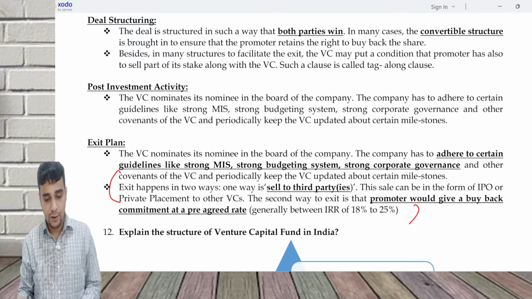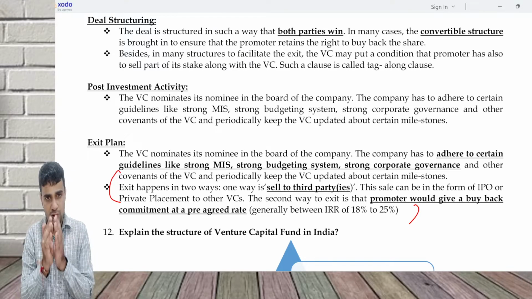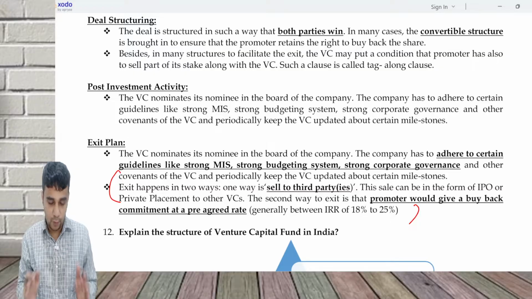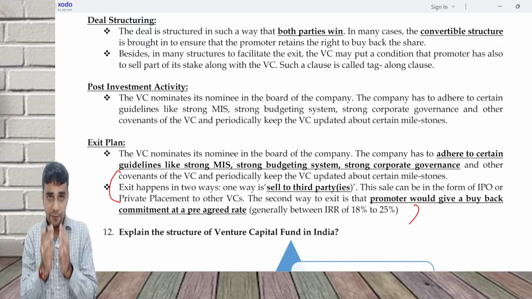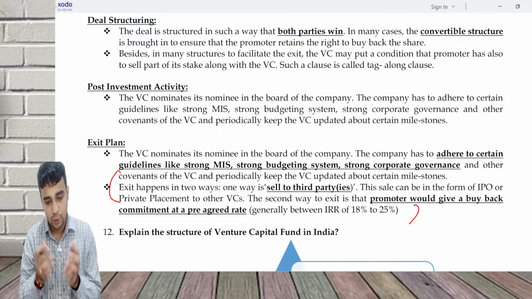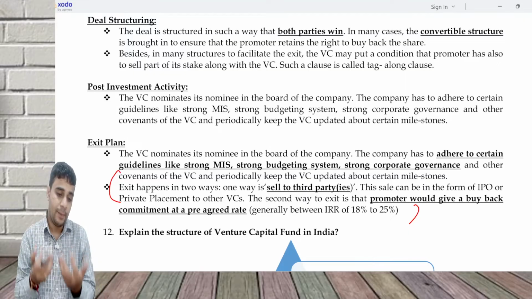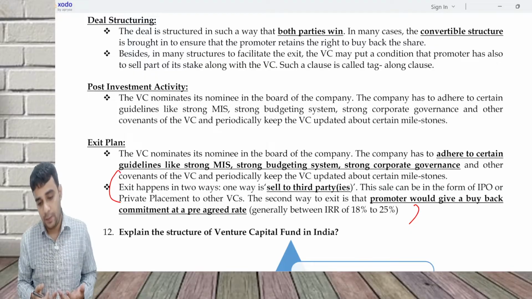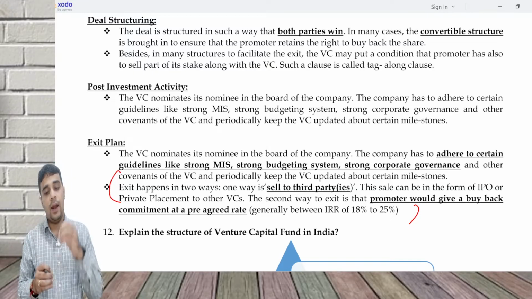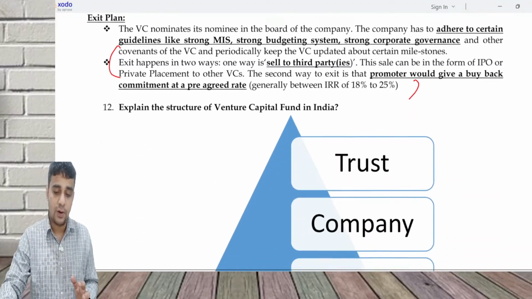Explain the structure of a venture capital fund in India. There are two structures. One is called a domestic structure. Second is called an offshore structure. What is domestic structure is, the fund is listed in India or is registered in India. It could be in the form of a trust or a limited liability partnership or a private limited company. The venture capital would be registered in India and would be investing in Indian companies. That is called domestic fund.